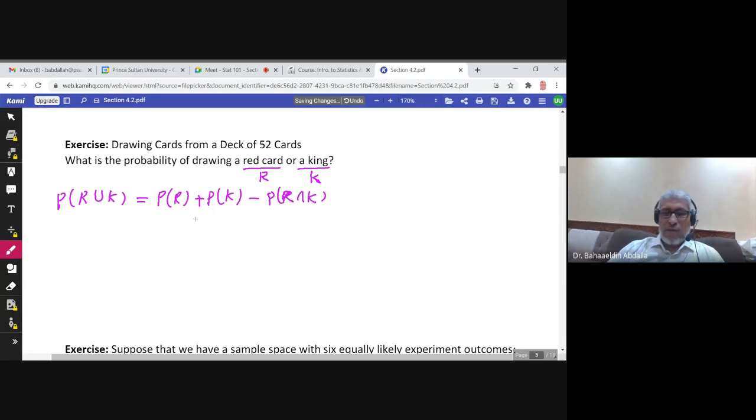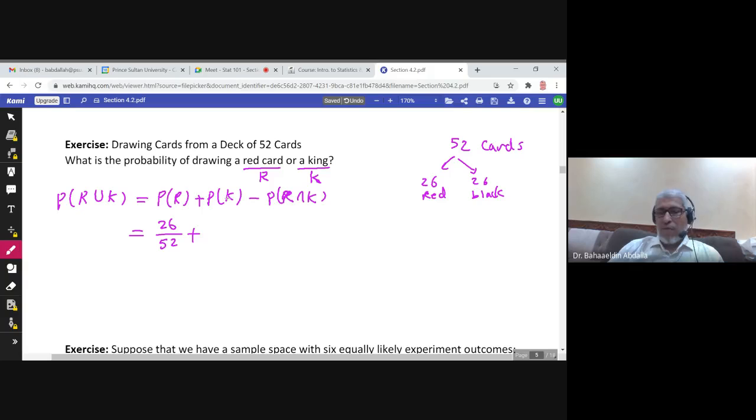Now, what is the probability of red cards? How to find the probability of red cards? We have 52 cards in the deck. 26 of these 52 are red, and 26 are black. So to find the probability of red cards, the number of red cards, which is 26, over the total number of cards, which is 52.